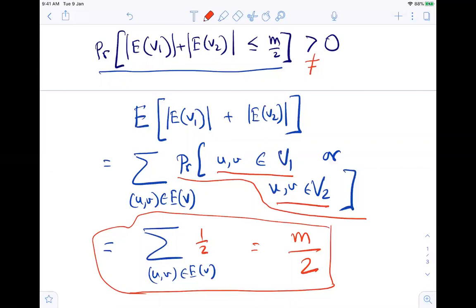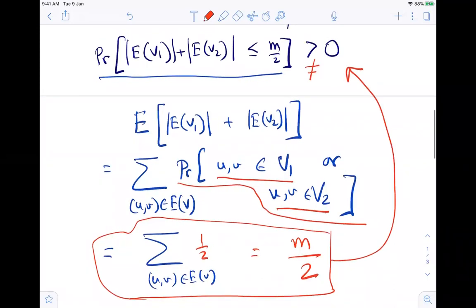Or the opposite: if the expectation is something, then the probability that it is less than or equal to the expectation has to be strictly greater than 0. So magically, without even telling you what the partition is, I have convinced you that there exists a partition.